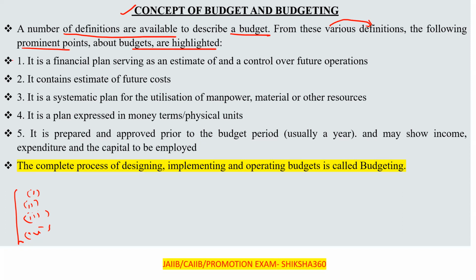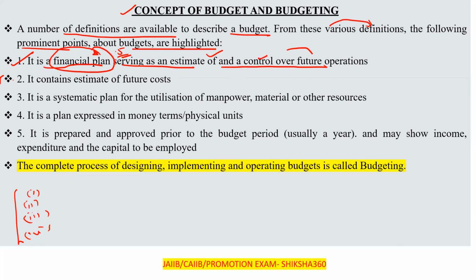First one, it is a financial plan. So what is a budget? Basically it is a financial plan. Please remember that. This one can be a 1 mark or 0.5 mark question. It is a financial plan serving as an estimate of and a control over the future operations.